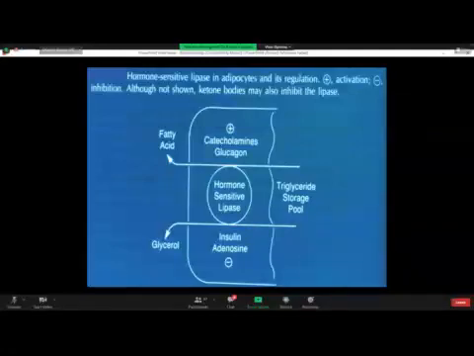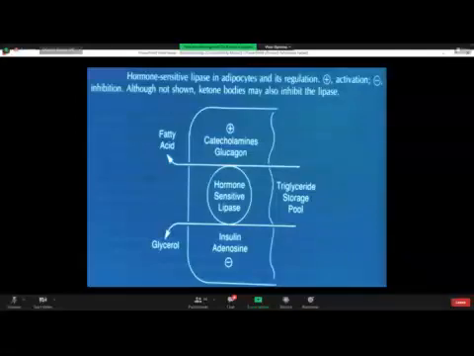Which are the cells which are maximally dependent upon insulin for glucose uptake? They are adipose tissue, muscle, and the heart. Adipose tissue, muscles, and cardiac tissue are the most dependent tissues upon insulin for glucose uptake. So insulin increases glucose uptake.